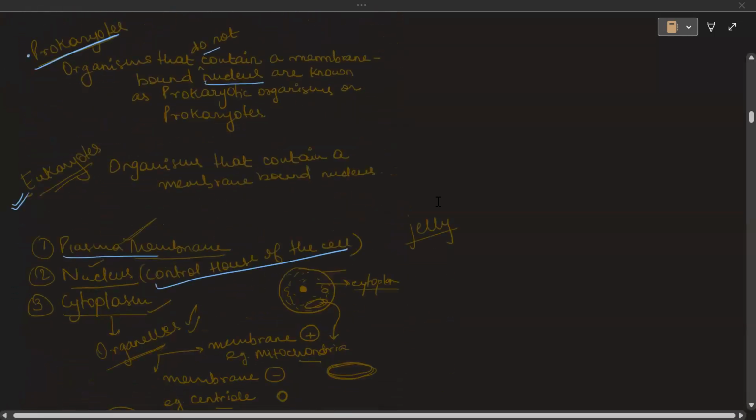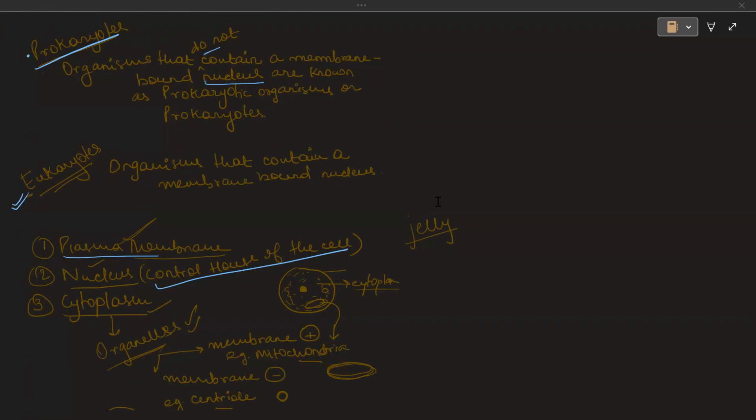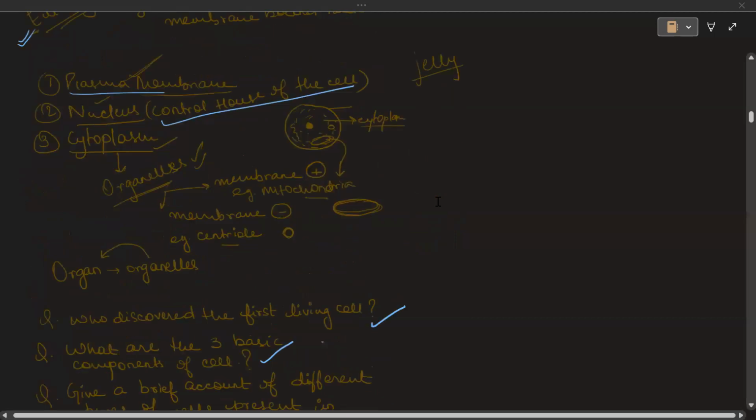But in the case of eukaryotes, the membrane bound nucleus and membrane bound cell organelles are all present. Now, the components of the cell, the plasma membrane, the nucleus, the cytoplasm, we'll be studying one by one.